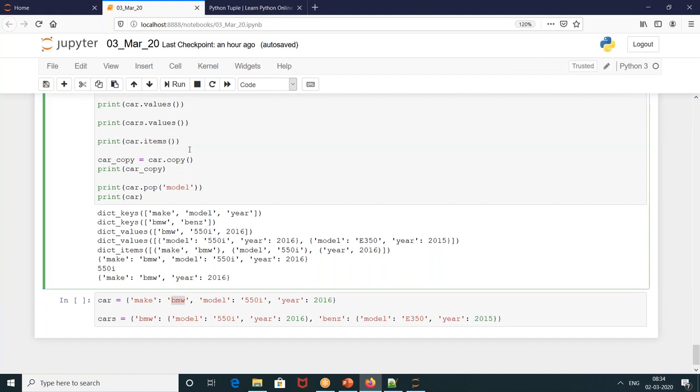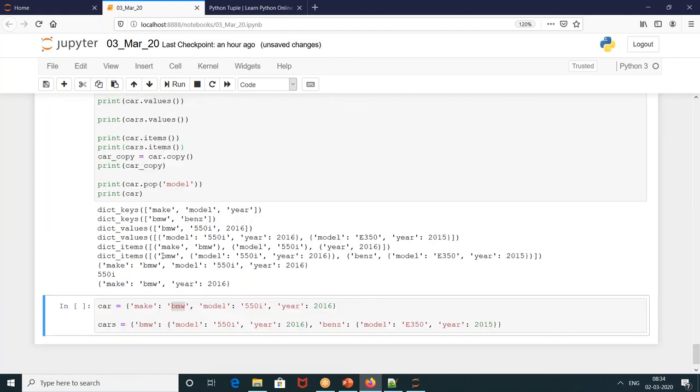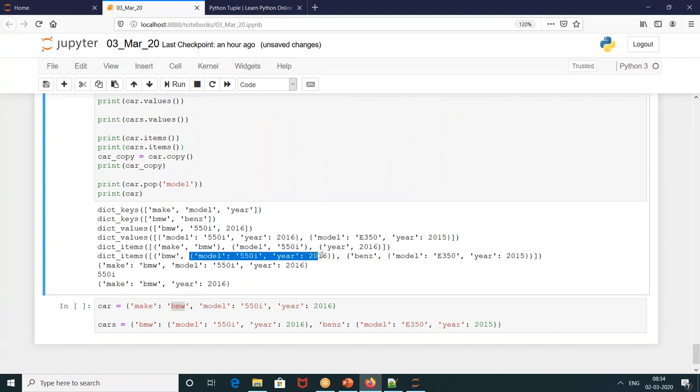So if you write cars of items, let's define this and see the values. So what is cars of items? BMW, and within that you are holding this dictionary. This is the key, this is the values. So items give you what all are there within the dictionary, the key value pair display, that's it. A different way of representing.